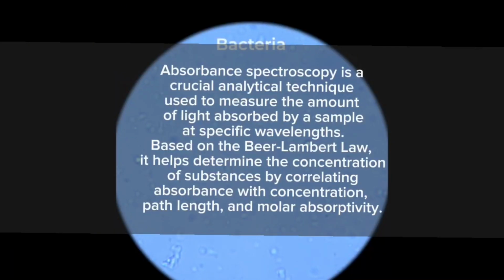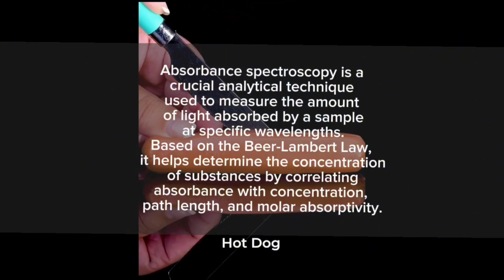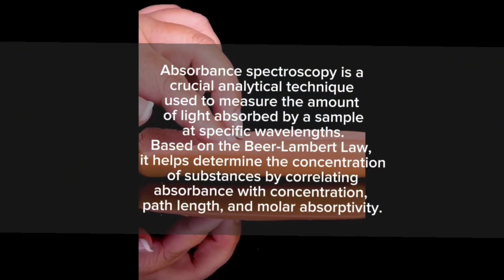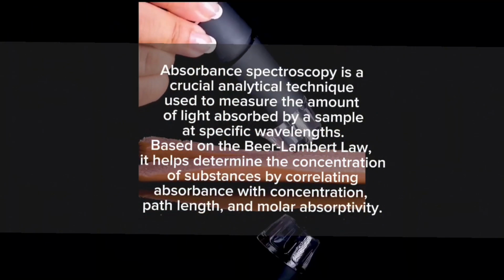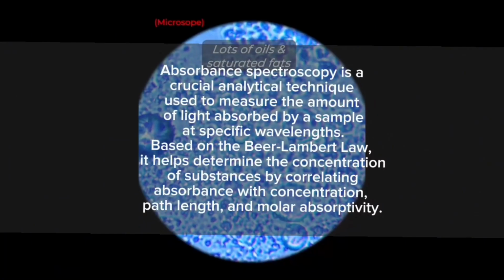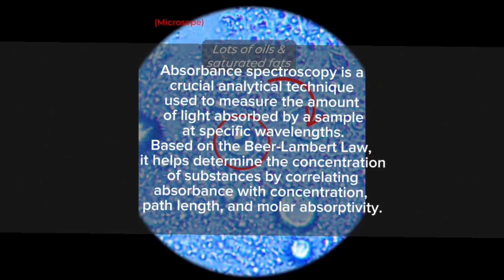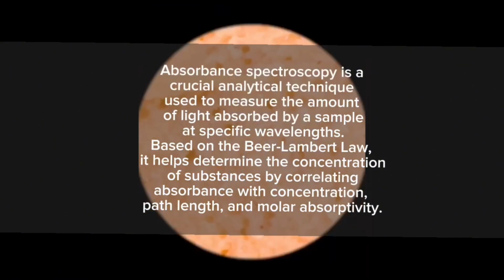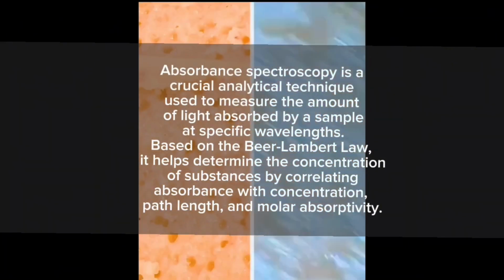Absorbance spectroscopy is a crucial analytical technique used to measure the amount of light absorbed by a sample at specific wavelengths. Based on the Beer-Lambert law, it helps determine the concentration of substances by correlating absorbance with concentration, path length, and molar absorptivity.